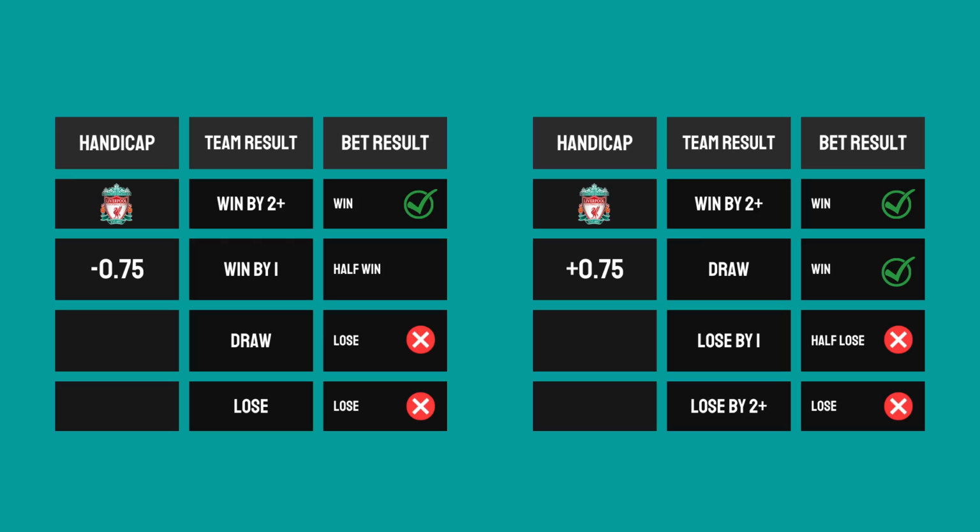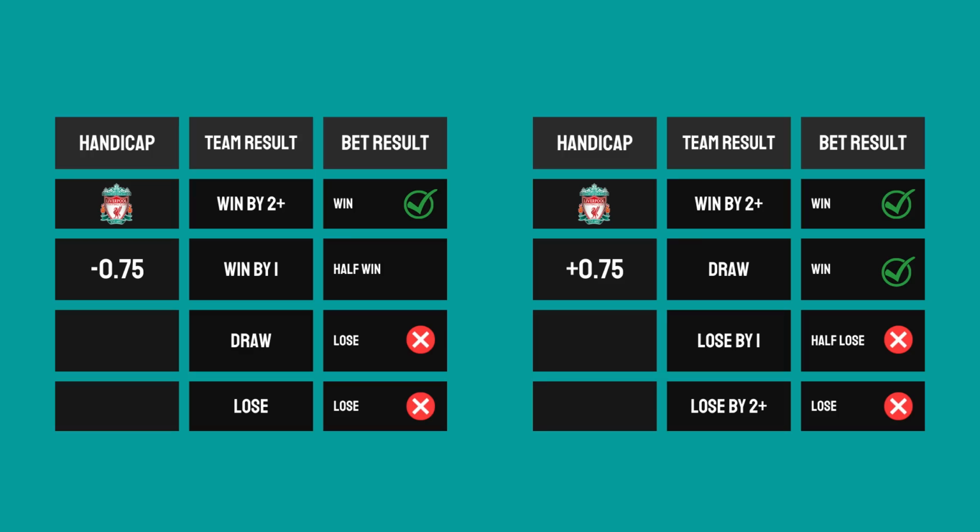If the team you bet on for the minus 0.75 handicap wins by 2 goals, then your bet is fully won. If the team wins by a margin of 1 goal, then you lose half of your stake and get refunded half of your stake. If the team draws the fixture, you lose your money. Also, if the team loses the fixture, you also lose your money.